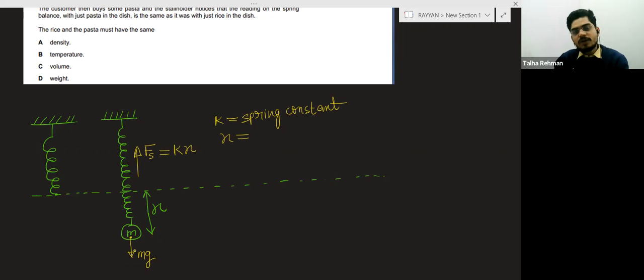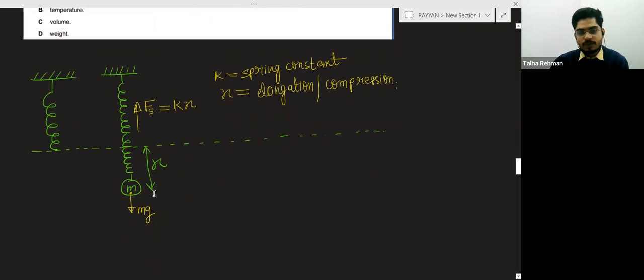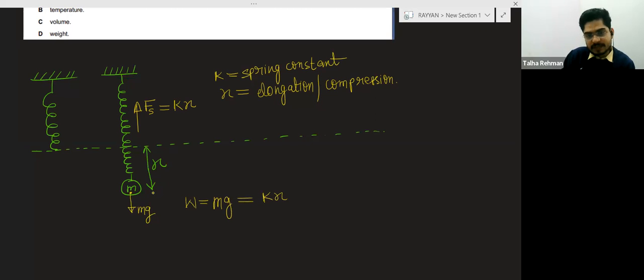It can be elongation or it can be compression also. So after a certain period of time, both forces become equal. So you can say that this weight, what is mg? Mg is basically the weight. This weight of the object becomes equal to k into x.